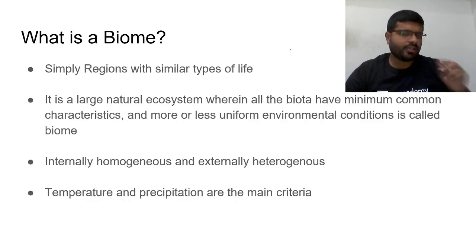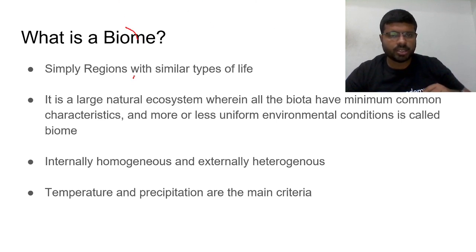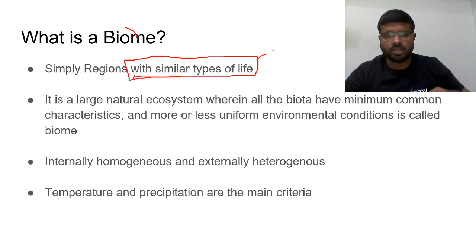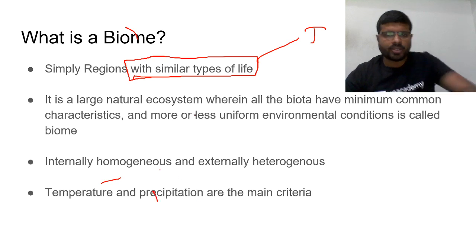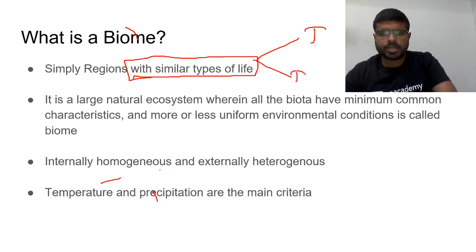In simple understanding, if you wanted to tell any person, a biome is nothing but regions with a similar type of life. Simply, regions with similar types of life. Similar types of life is attributed by two major criteria: temperature and precipitation, right? Then other factors, etc.: similar vegetation, more or less similar soils, and also similar plants and animals.